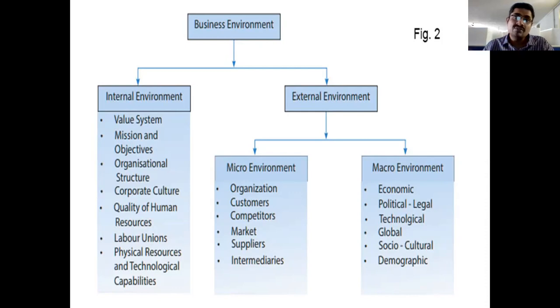These are a few factors related to the socio-cultural environment. This socio and cultural environment is one of the factors of the external environment. All these factors will influence or impact changes in our internal organization systems, right?